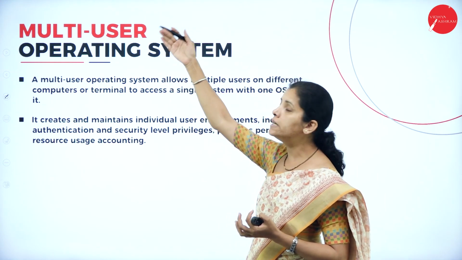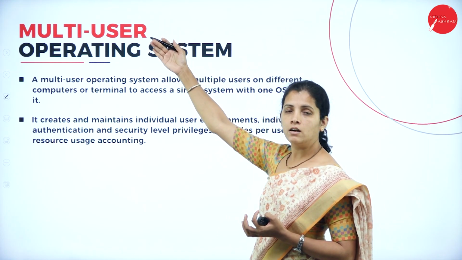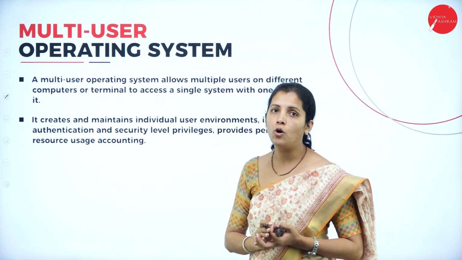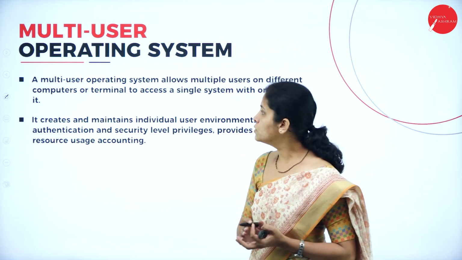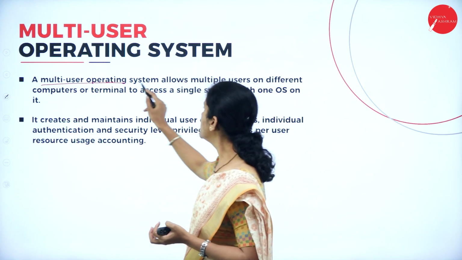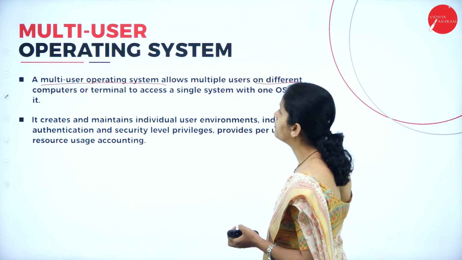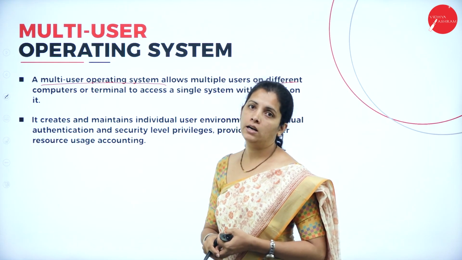Now, I have the multi-user operating system. So what is multi-user? Here, more than two users can use the operating system. A multi-user operating system allows multiple users on different computers or terminals.